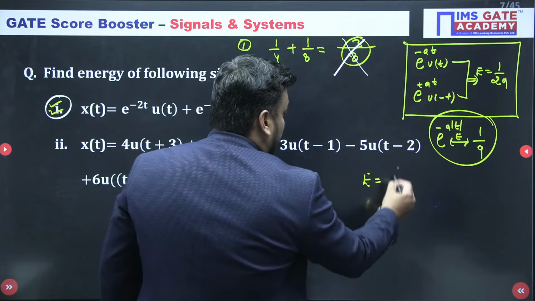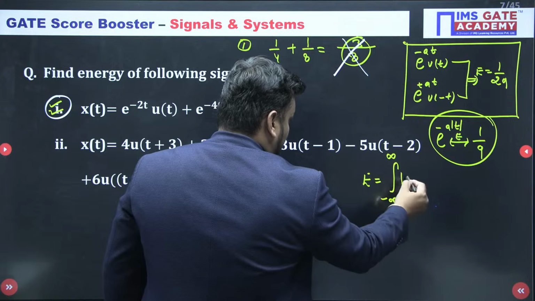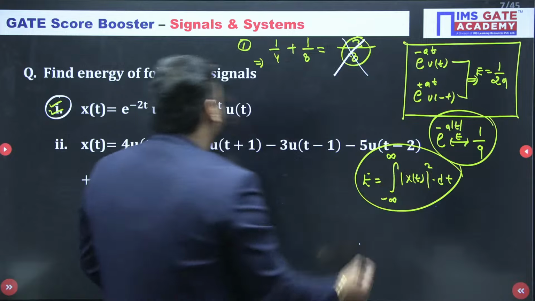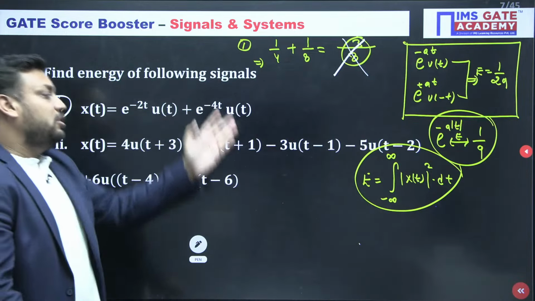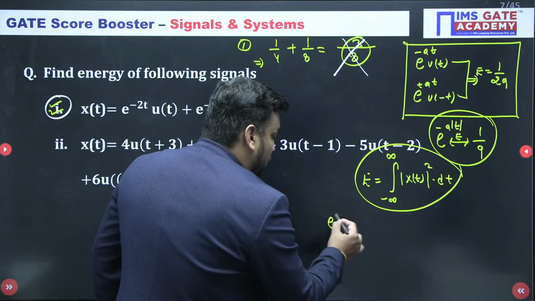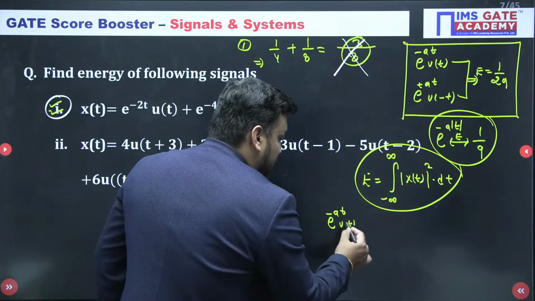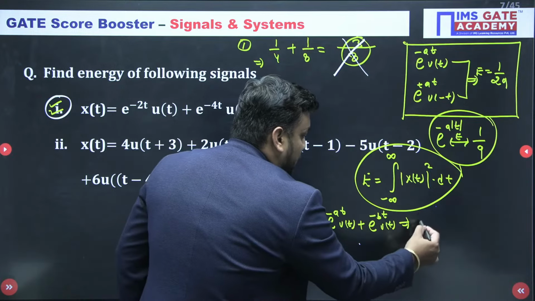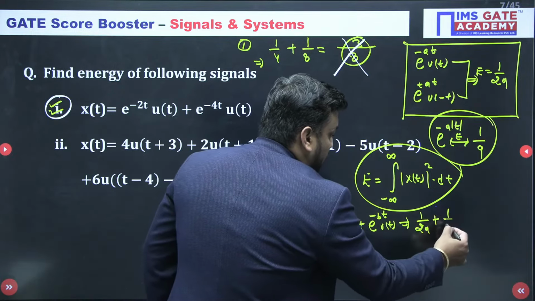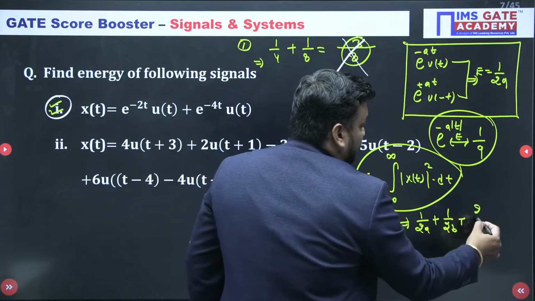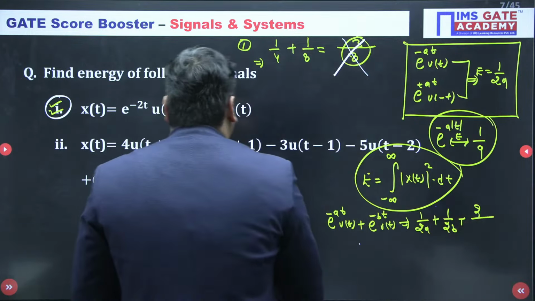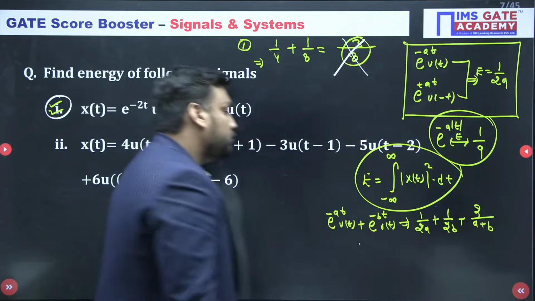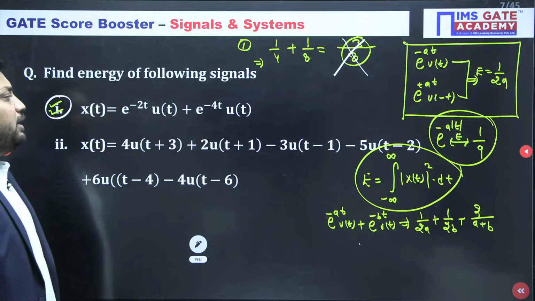Do you know the energy formula? It is minus infinity to infinity, mod of xt whole square dt. Because it is xt whole square, it means a plus b whole square. I am giving you one more standard form: e to the power minus at ut plus e to the power minus bt ut. The energy is 1 upon 2a plus 1 upon 2b plus twice upon a plus b.